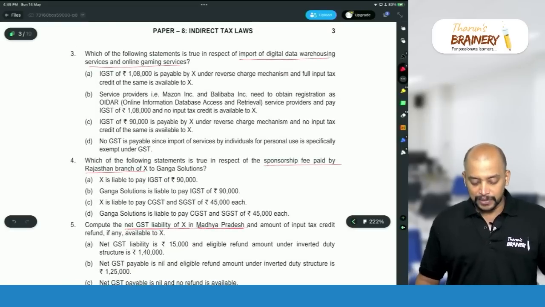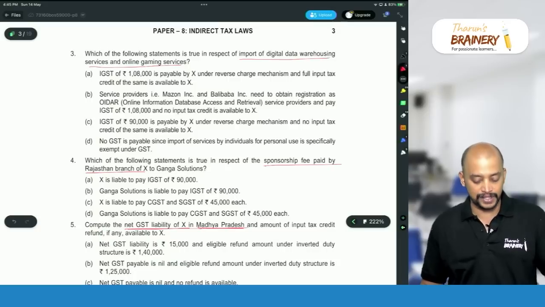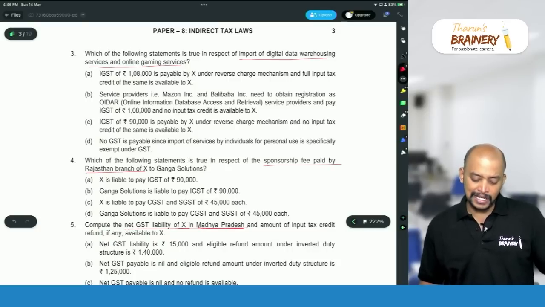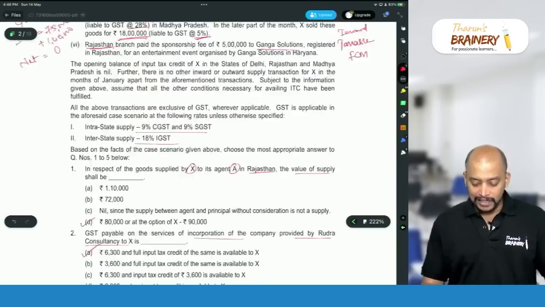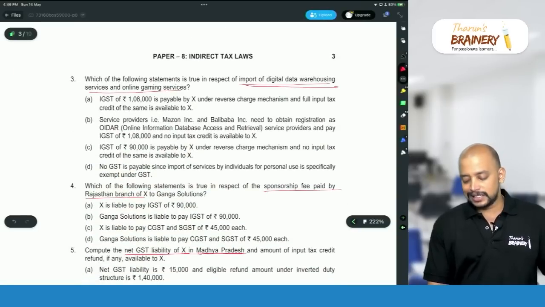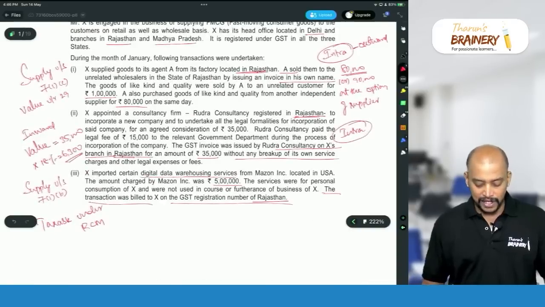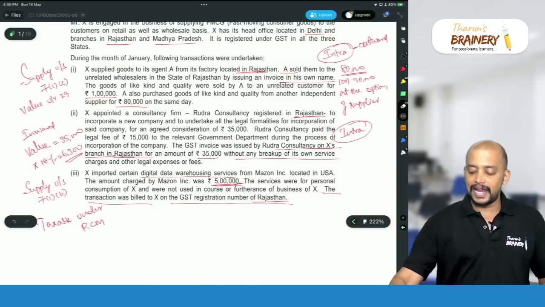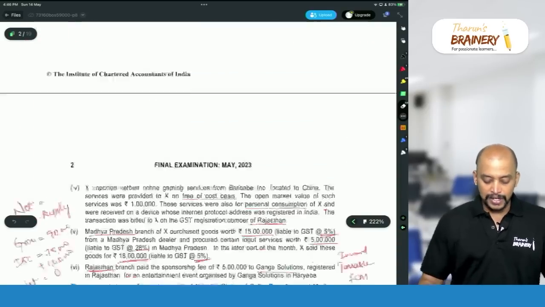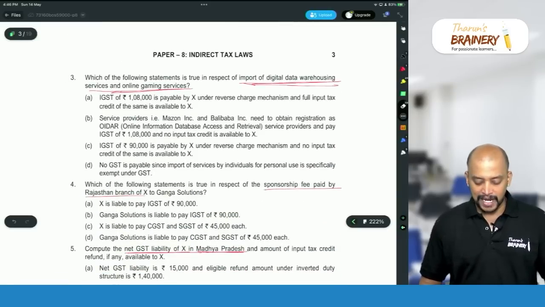Third, which of the following statements is true in respect of import of digital data warehousing services and online gaming services? Here you see IGST of 1,08,000. First of all, they are asking about two transactions: digital data warehousing and online gaming. Online gaming is not a supply here. So we have only digital data warehousing of 5 lakhs. On that 5 lakhs, the GST rate is 18%. So 5 lakhs into 18% is 90,000. So 90,000 is the GST payable. So 1,08,000 is a wrong answer.